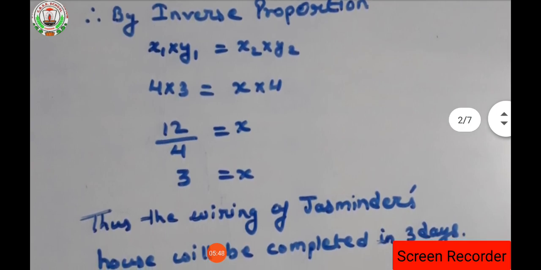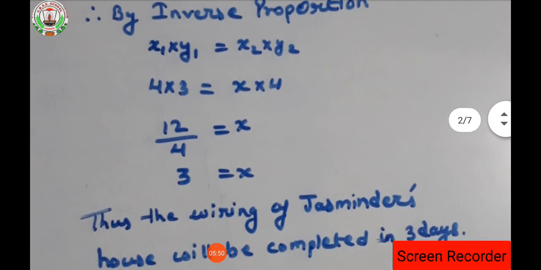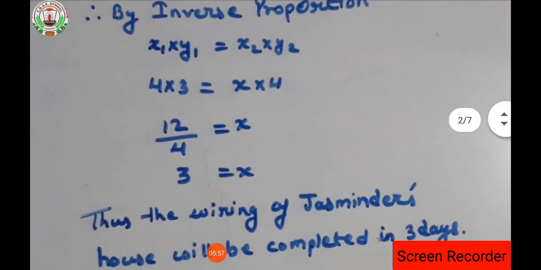We have to put the x1 and y1 values, and the x2 value which we have to find, we will just do the cross multiplication, and then we will divide by the 4. So it will get cancelled. 12 upon 4 will get cancelled by the 4 itself. 4 ones are 4 and 4 threes are 12.